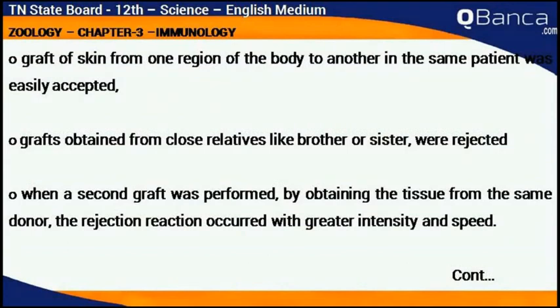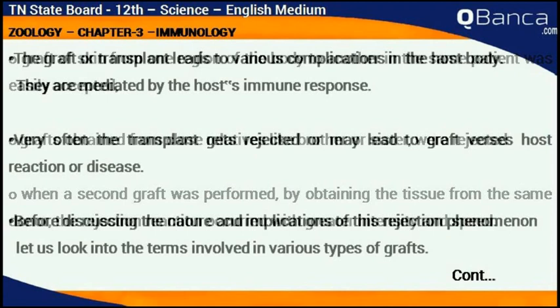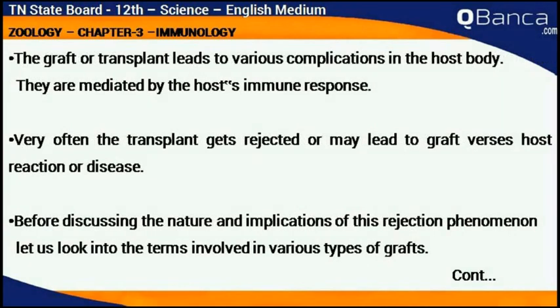Grafts of skin from one region of the body to another in the same patient were easily accepted. Grafts obtained from close relatives like a brother or sister were rejected. When a second graft was performed by obtaining the tissue from the same donor, the rejection reaction occurred with greater intensity and speed. The graft or transplant leads to various complications in the host body. They are mediated by the host immune response.